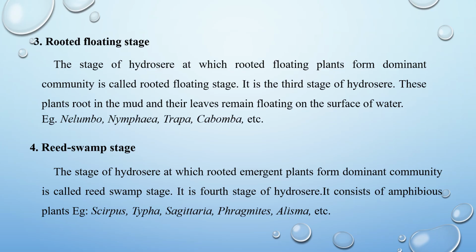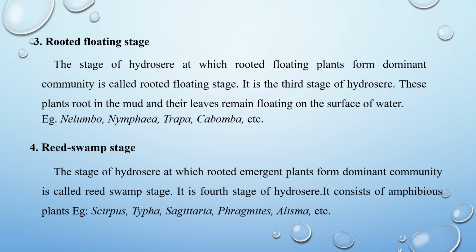Reed swamp stage. The stage of hydrosere at which rooted emergent plants form the dominant community is called the reed swamp stage. It is the fourth stage of hydrosere. This stage is seen in habitats where the depth varies from 2 to 4 feet. This stage consists of amphibious plants. They are rooted in the soil and their shoots remain exposed to air. Hence it is known as the amphibious stage.